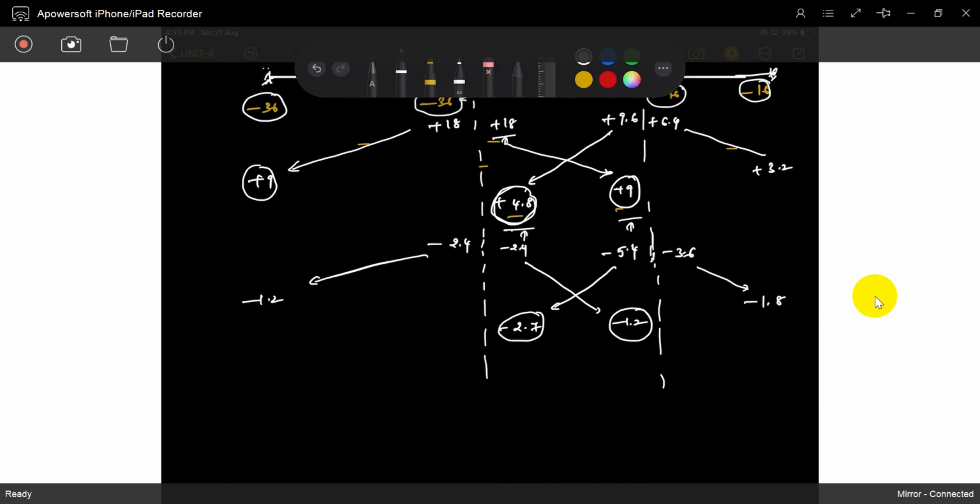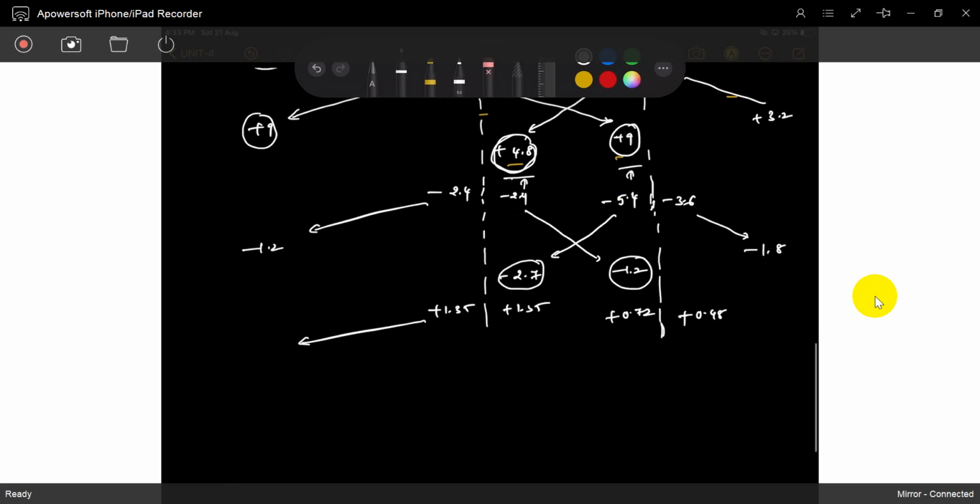Again 2.7 is an undistributed moment, so we have to apply it positive. 1.2 multiplied by 3 divided by 5 is 0.72, so this value is 1.2 minus 0.72, it's 0.48. Again this carryover moment will come: 1.35 divided by 2 is 0.675, and this is 0.24.